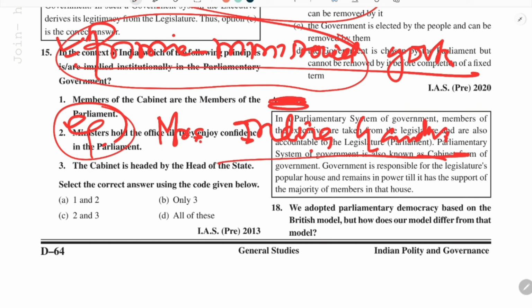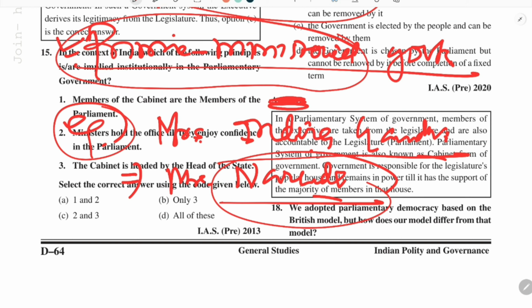Any government which has a clear-cut majority, and whose prime minister has a leading role in securing the electoral victory, then the role of the prime minister dominates over the cabinet. Like in the modern context, Mr. Narendra Modi is also such a leader who determines the direction of the government.